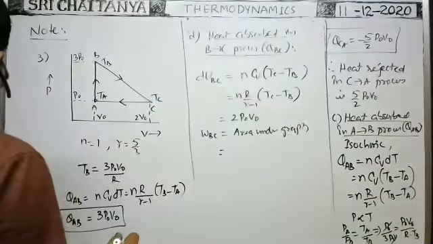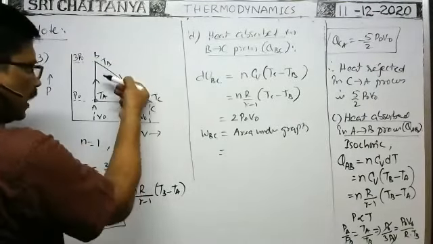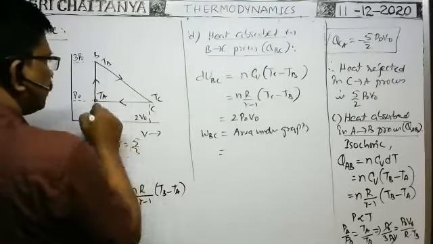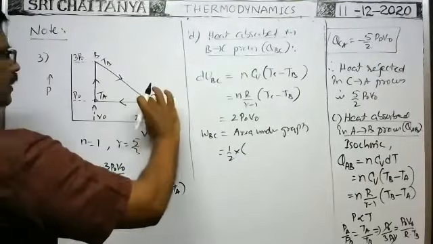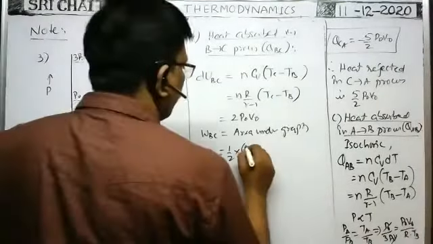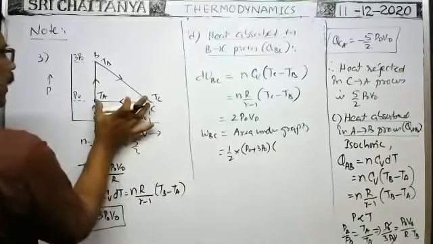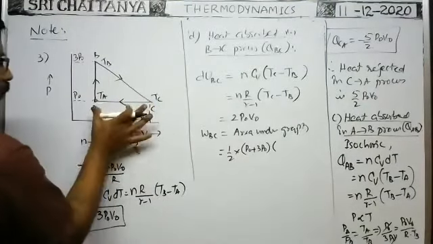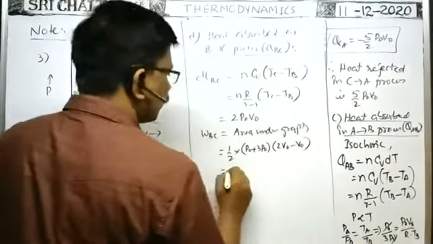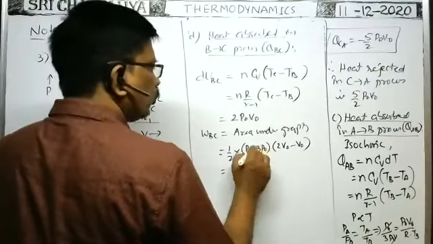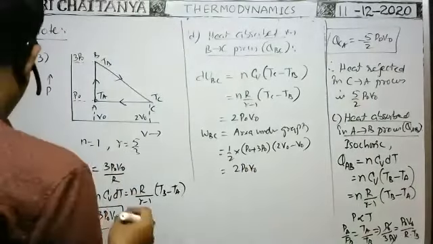So what is the area under the graph? Area under the graph means, you see here, this is the B to C graph. The area is just like a trapezium. Area of the trapezium is half into the sum of the lengths of two parallel sides. This is P naught, this is 3 P naught. That's why P naught plus 3 P naught is the sum of the lengths of parallel sides, into the perpendicular distance between the two parallel sides, that is 2 V naught minus V naught. Therefore, 2 P naught into V naught is the work done in the process from B to C.